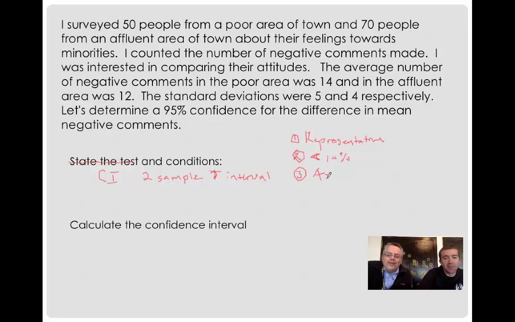Nearly normal. We've got to assume it. It doesn't say, and we can't really test it. But we have to know that that's an important condition, and whether it's there or not, we're going to comment on it. Fourth, are they independent groups? Yes. So these are independent samples, we're assuming. That was tough.